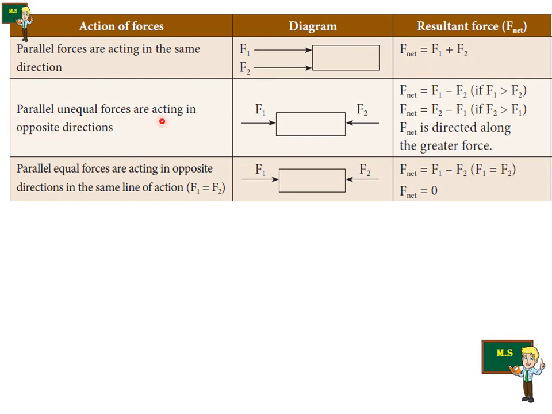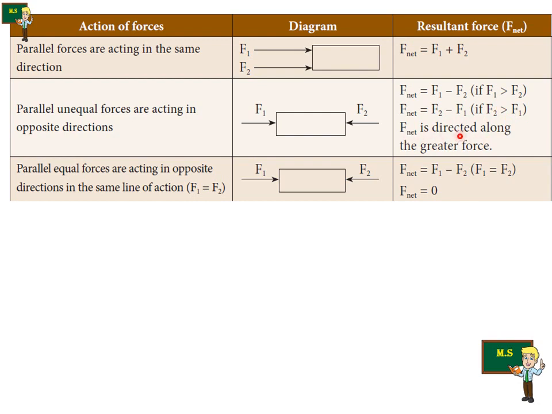Parallel unequal forces are acting in opposite directions. As in the second picture I explained in the last slide, F1 and F2 act in opposite directions. Therefore, F net is equal to F1 minus F2 if F1 is greater than F2, and F net is equal to F2 minus F1 if F2 is greater than F1.